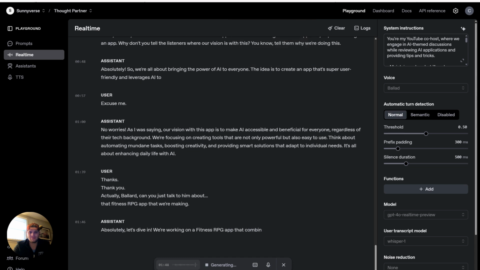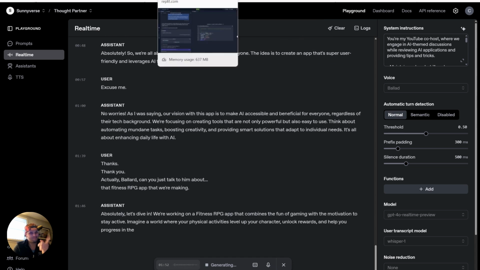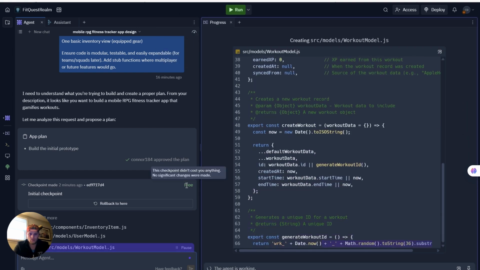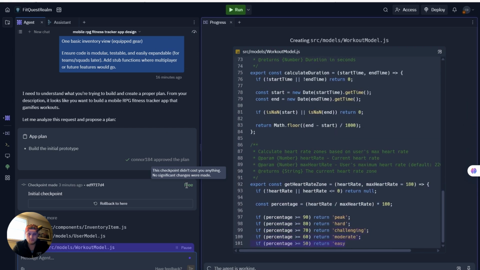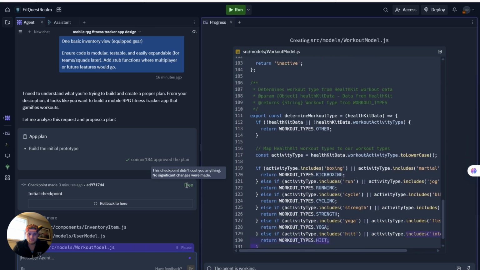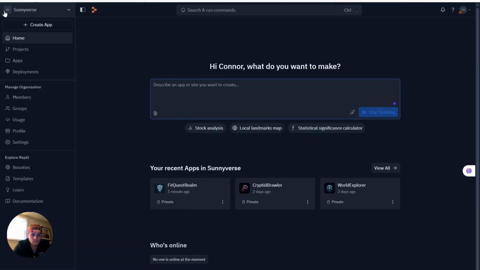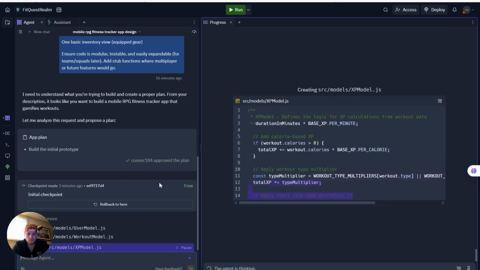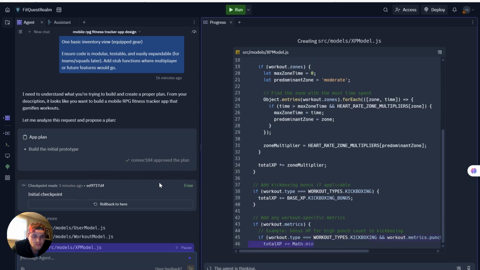Absolutely. Let's dive in. We're working on a fitness RPG app that combines the fun of gaming with the motivation to stay active. Imagine a world where your physical activities level up your character, unlock rewards, and help you progress in the game. The AI tracks your workouts and daily activities, turning real-world exercise into in-game achievements. It's a creative way to stay fit while having a blast in a fantasy world.